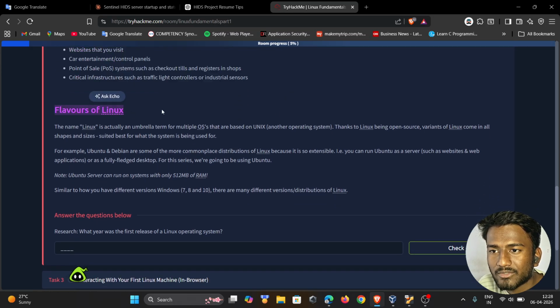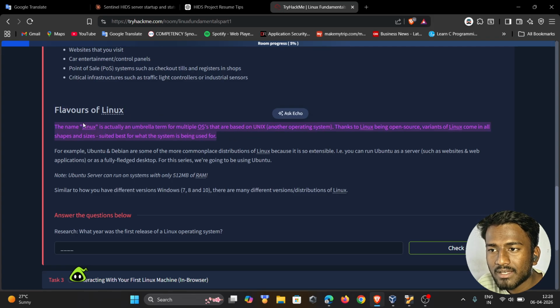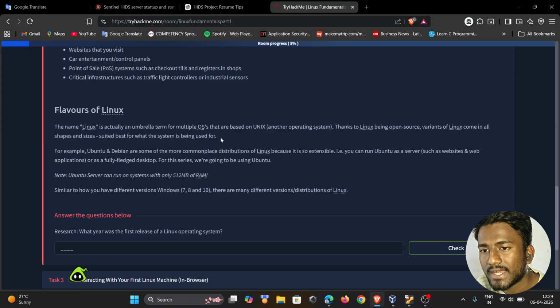So they talk about flavors of Linux. The name Linux is actually an umbrella term for multiple OSes that are based on Unix. Thanks to Linux being open source, it comes in all shapes and sizes, suited best to what the system is being used for. Linux is like a base, and on that base we can do multiple things. If we want to modify our Linux OS, we can do that.